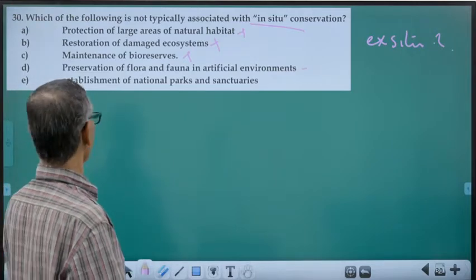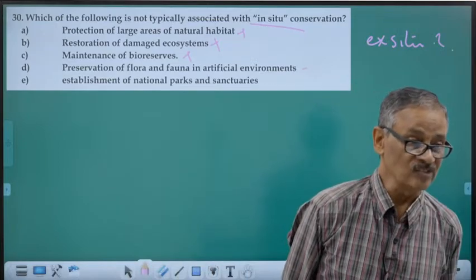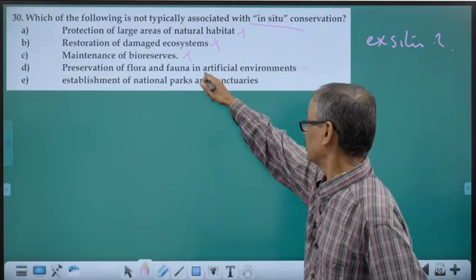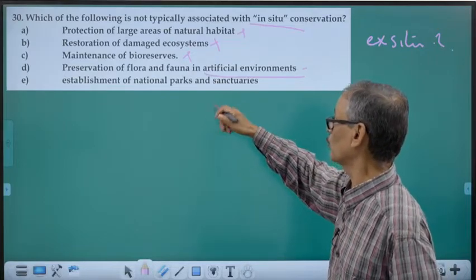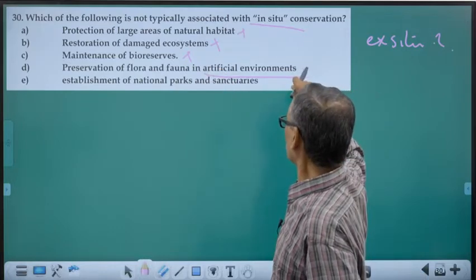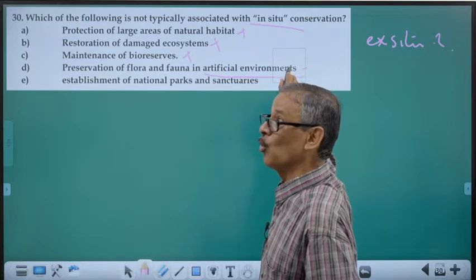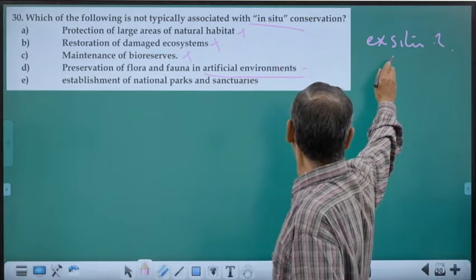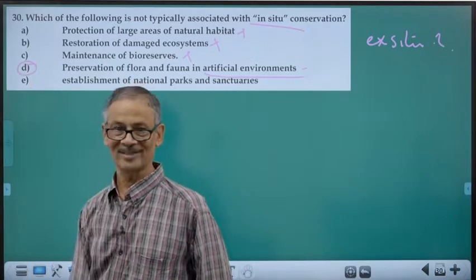So, the correct one is the preservation of organisms in artificial environments. It is not in their original home. Flora means plants, fauna, animals. Flora and fauna, plants and animals in artificial environment, not in their original home. So, that is a typical ex situ. So, the answer goes to D.